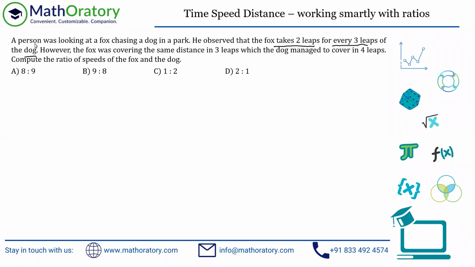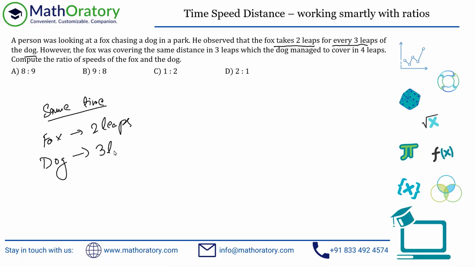So on the basis of time, or in the same time, the fox takes 2 leaps and the dog takes 3 leaps. So this is the information in terms of time. Furthermore, in the next statement, the fox was covering the same distance. So this is very obvious, right? And same distance is mentioned. So the fox was covering the same distance in 3 leaps, which the dog managed to cover in 4 leaps.